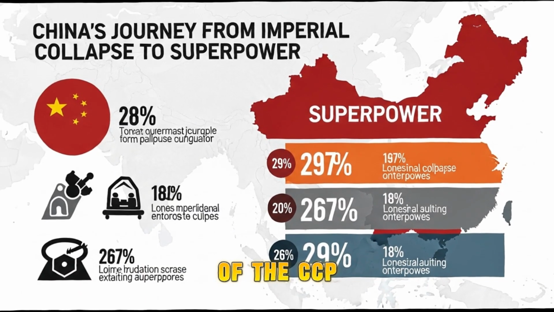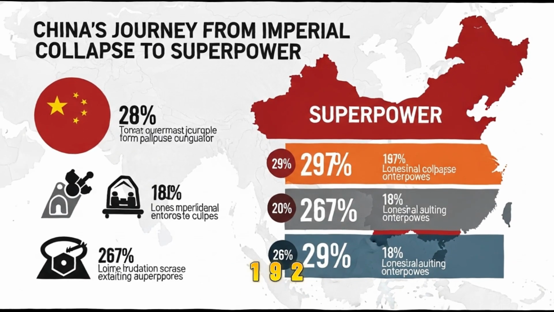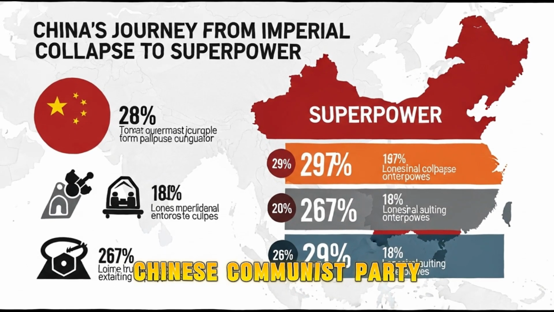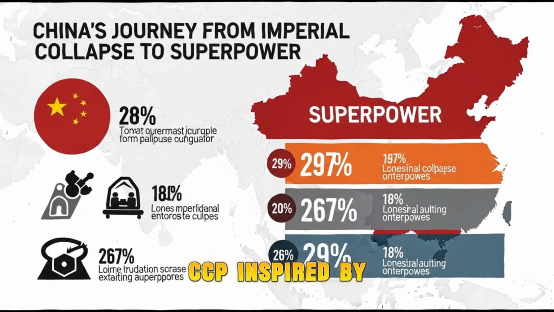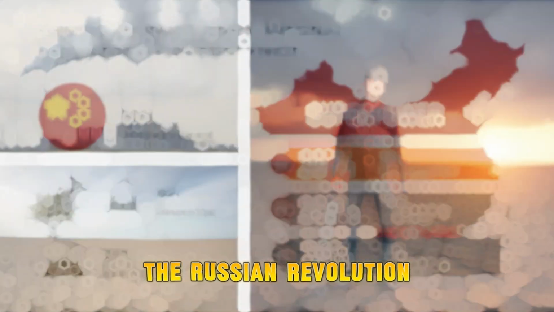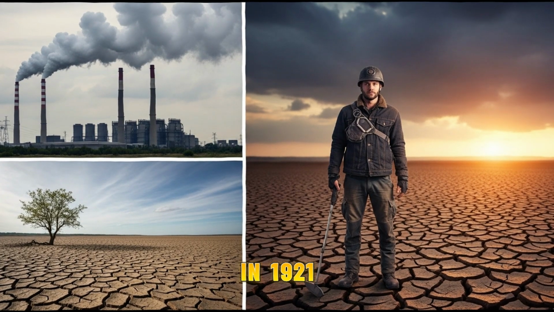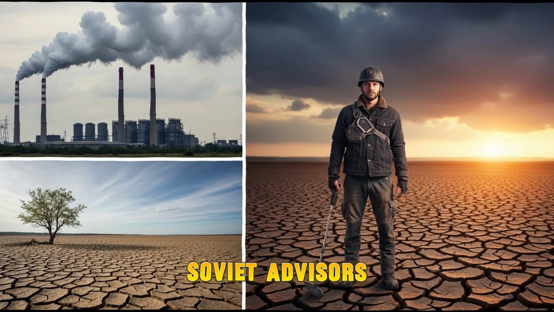Rise of the CCP and KMT, 1921-1927. 4. Founding of the Chinese Communist Party, CCP. Inspired by the Russian Revolution of 1917, it was founded in Shanghai in 1921, with help from Soviet advisors.